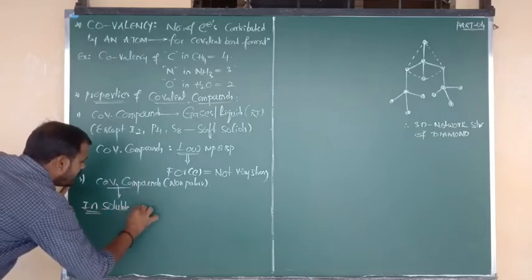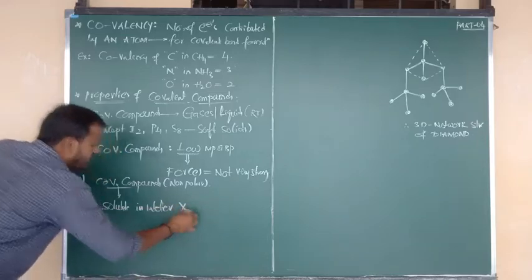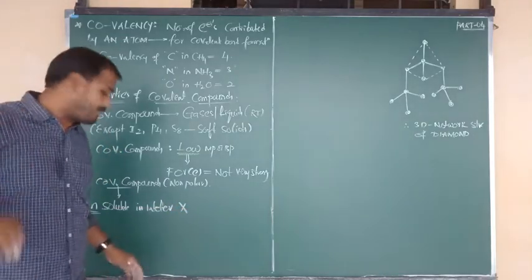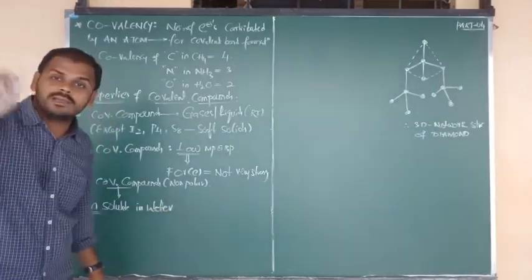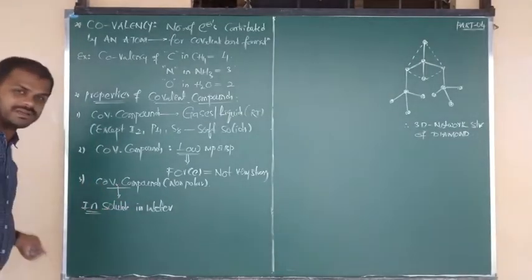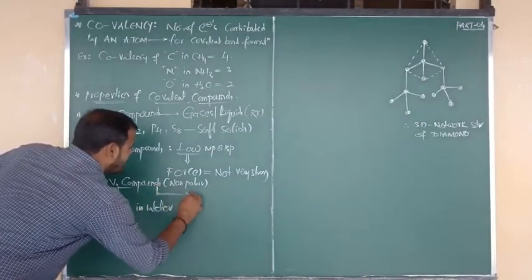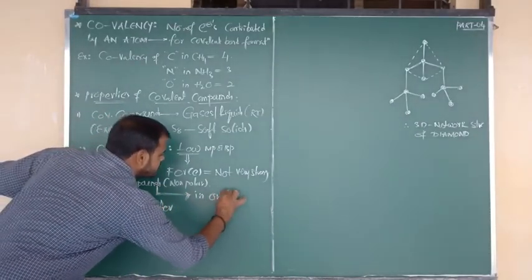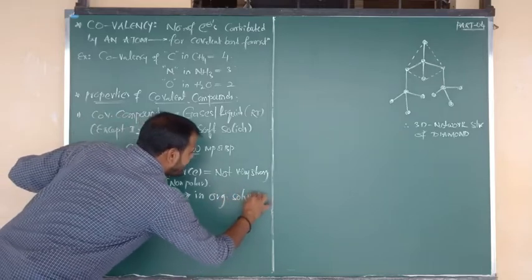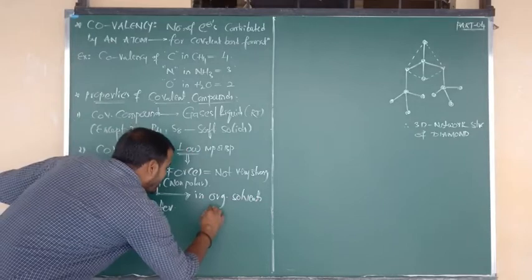They are insoluble in water. But what about ionic compounds? Ionic compounds can be soluble in water, but covalent compounds are insoluble in water. However, covalent compounds can dissolve in organic solvents, or non-polar solvents. Which type of organic solvents?